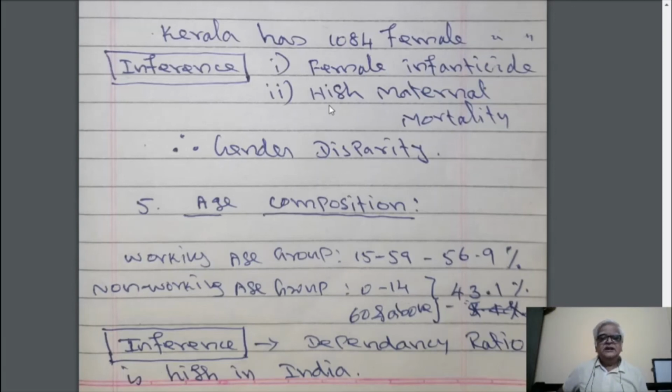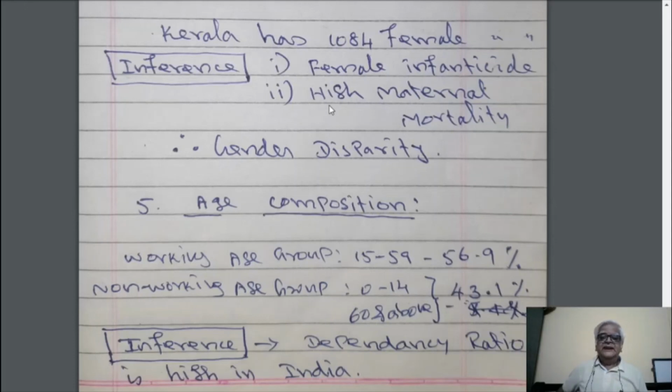Child population is a non-working population because we are not allowing child labor in our country. 60 and above is the population which has retired from the service. Now they are non-working population. Then the working population is only 15 to 59 age group population.